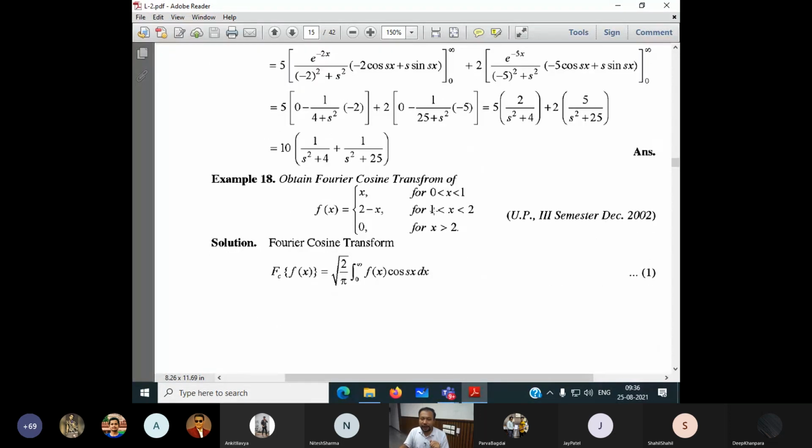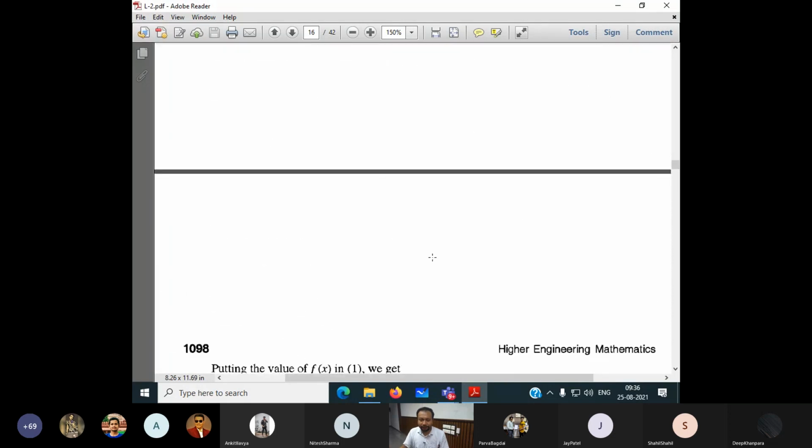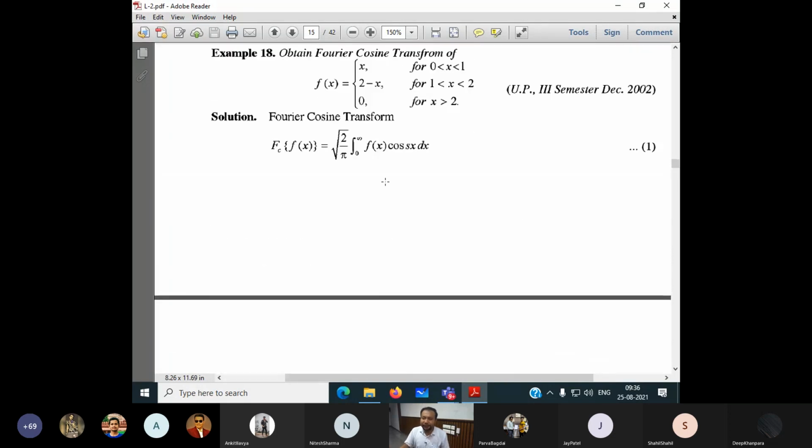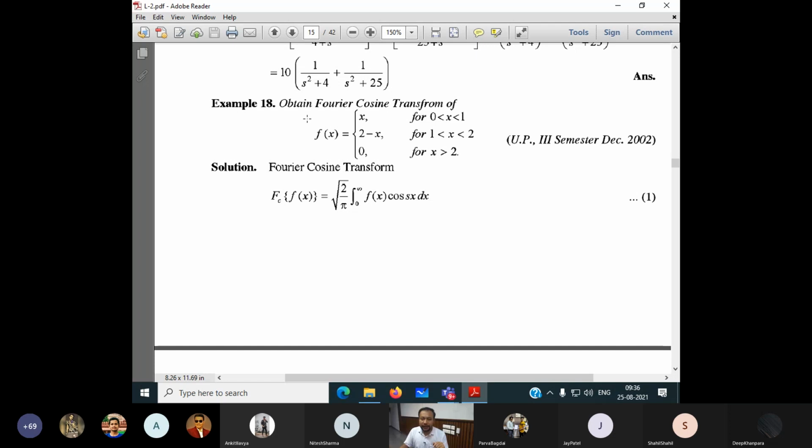Now look here. Here limits are given to you. According to the limits, look here, I have to change it. See, this function is not continuous globally, but it is continuous from 0 to 1. It is continuous from 1 to 2. It is continuous above 2. The value of the function is x between 0 and 1. The value of the function is 2 minus x between 1 and 2. The value of the function is 0 for more than 2.